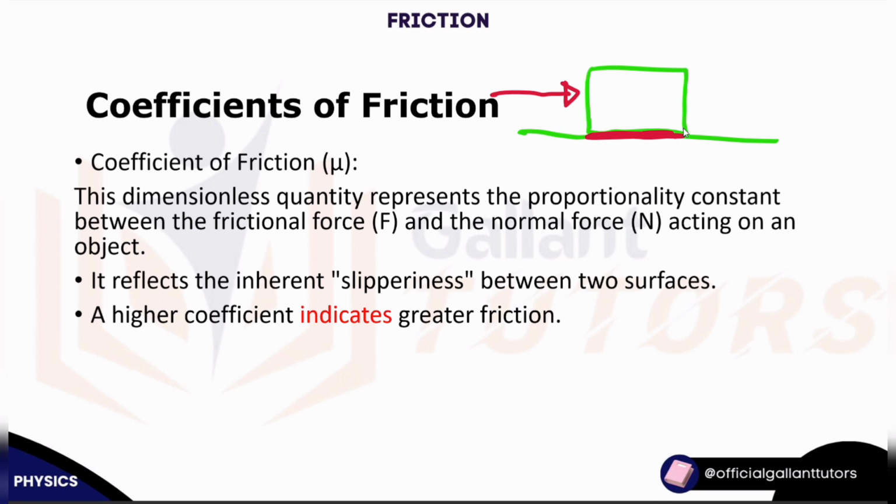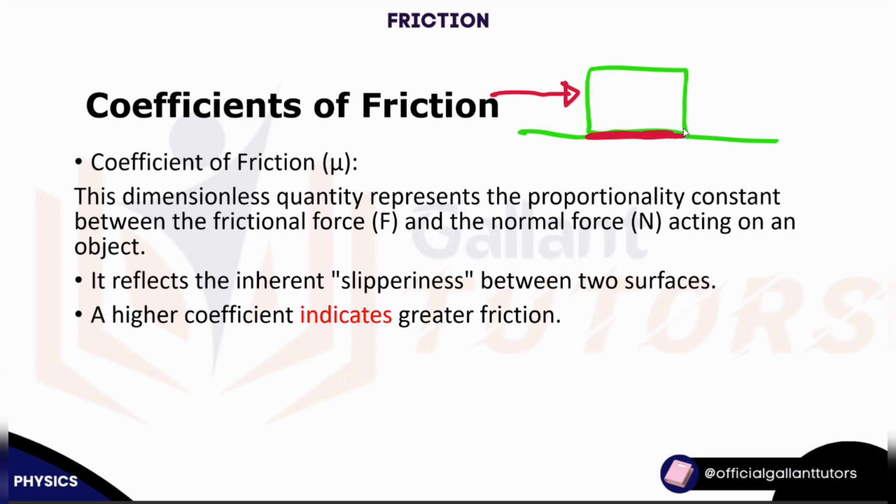The coefficient of friction helps to quantify this relationship. The higher the friction, the higher the force you have to apply, and the coefficient of friction is what helps us quantify it. I like keeping things very simple.